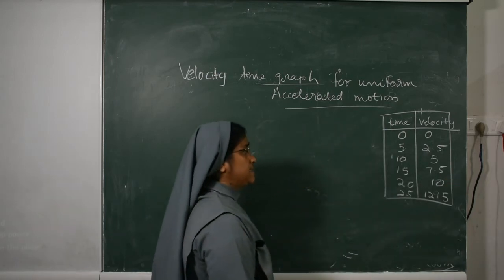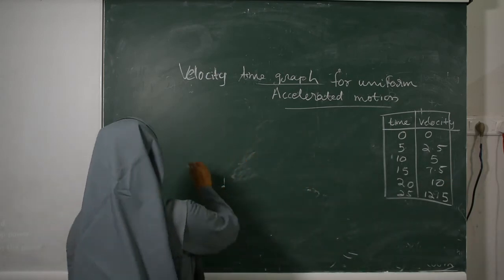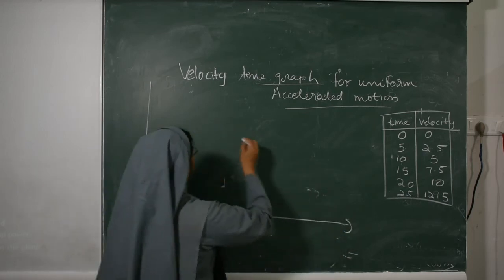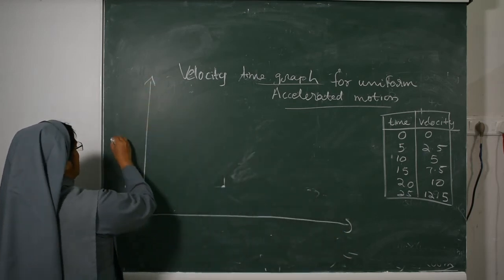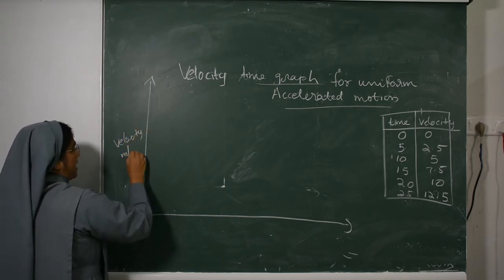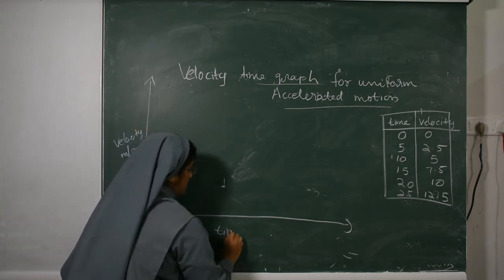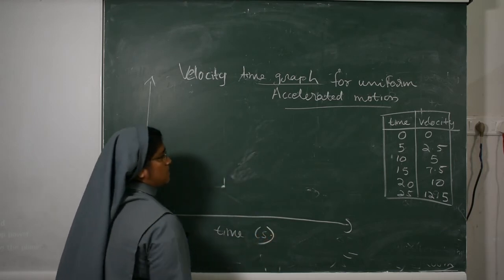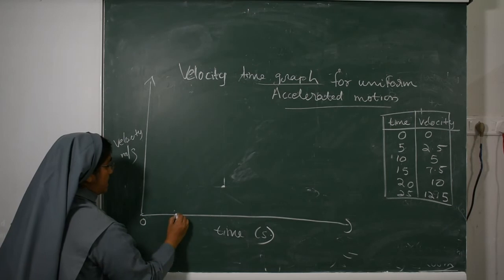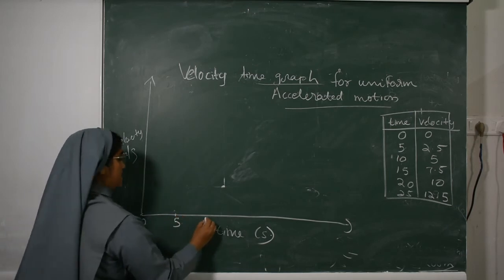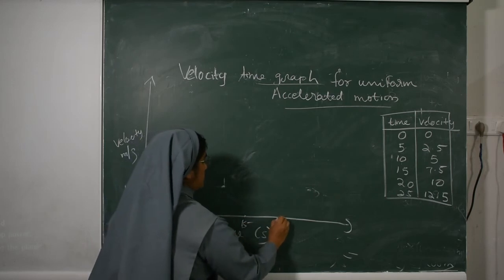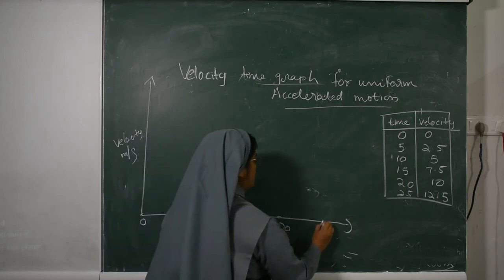Now let us see how to plot this graph. We will write velocity here in meters per second, and time here in seconds. Time is already given: 0, then 5, then 10, 15, 20 and 25.